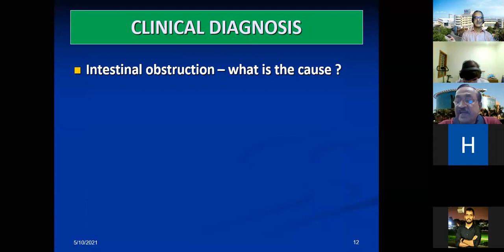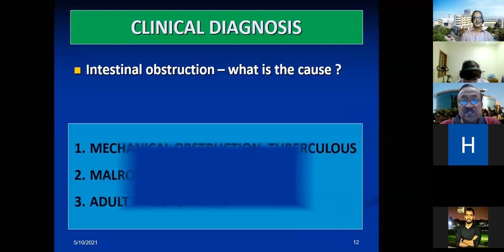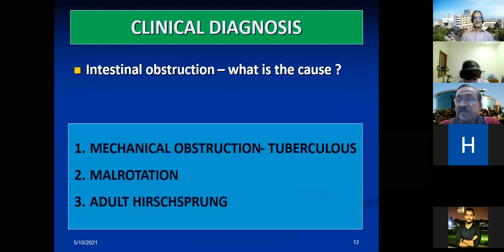So our clinical diagnosis is intestinal obstruction, and what is the cause? I appreciate you talking about adult Hirschsprung. Good. So there are one or two things you need to understand. Whenever you have a young patient who already had one congenital anomaly, something in the anorectal region, that is undergone, this is how we made a diagnosis. There is a definite mechanical obstruction.